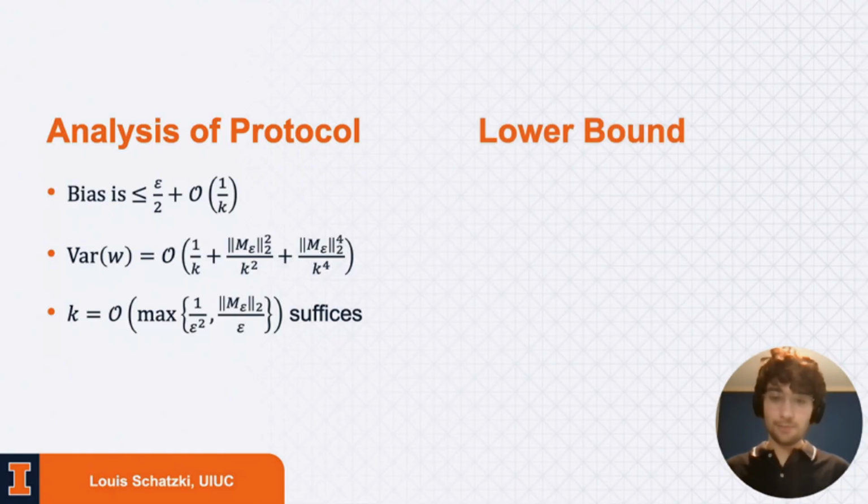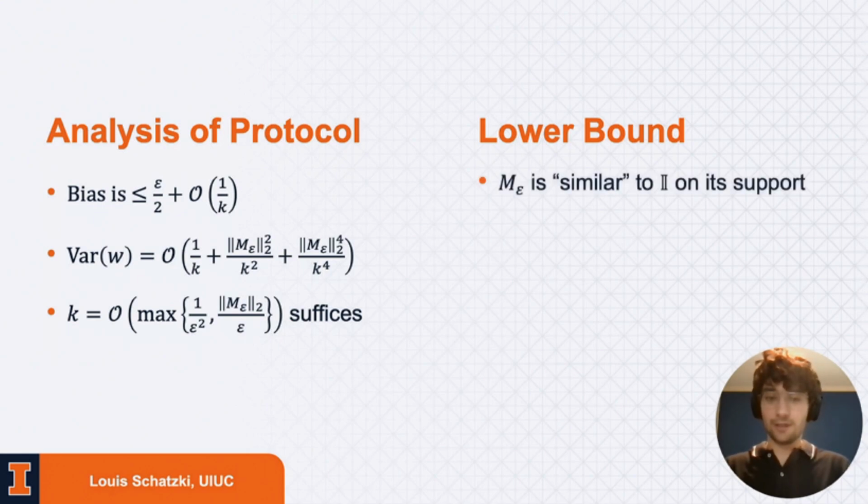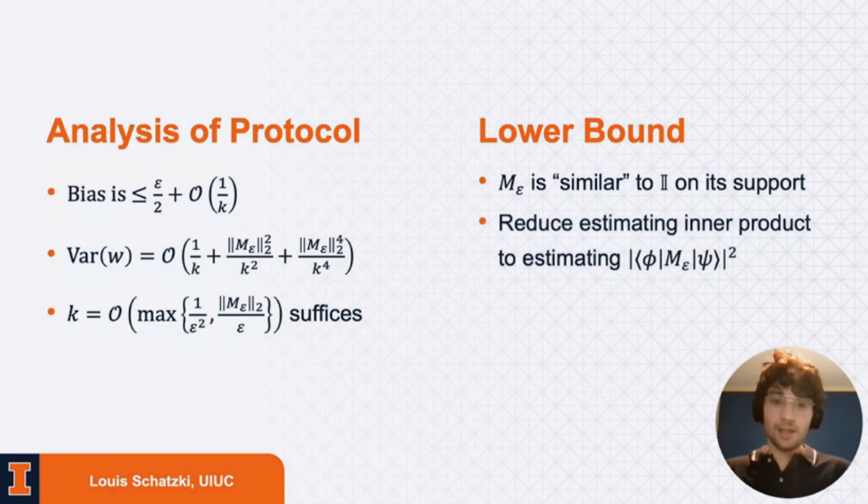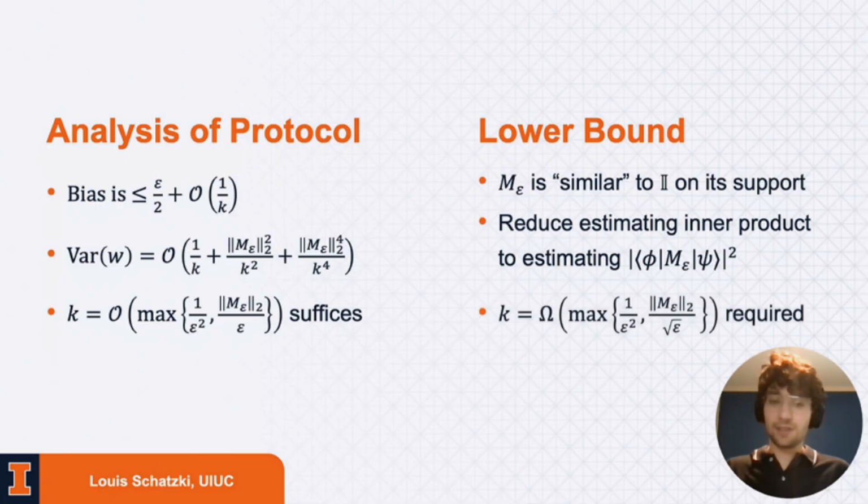On the flip side, we can prove lower bounds which are not quite the same but fairly close. In particular, what we can show is the following. First observation is that M epsilon is fairly similar in some sense to identity on support. And what we're going to do is reduce estimating the inner product to estimating this new weighted inner product. And using this argument, we can show a lower bound of the maximum of 1 over epsilon squared and the 2-norm over the square root of epsilon.